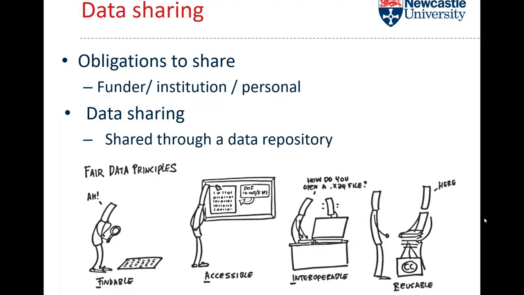In terms of the obligations to actually share the research data, quite often there are funder obligations. Every UKRI and major charity expects data to be shared. When they provide research grant money, they expect that researcher to manage the data appropriately, based on common principles, but also for that data to be shared. Institutionally, the university has a research data policy, and they expect that data to be shared where appropriate in an official repository.